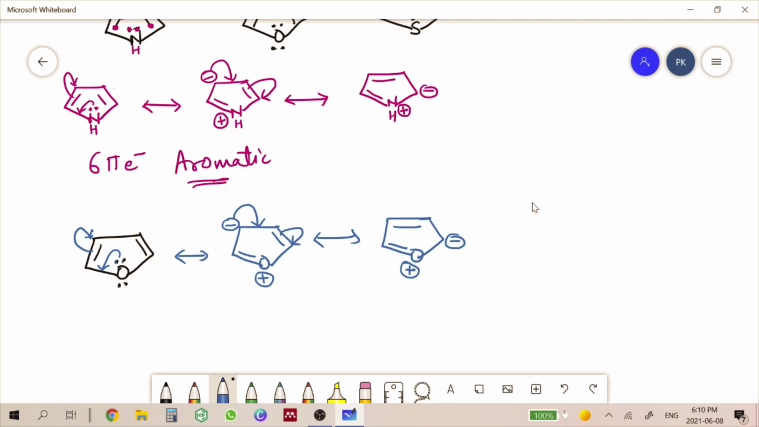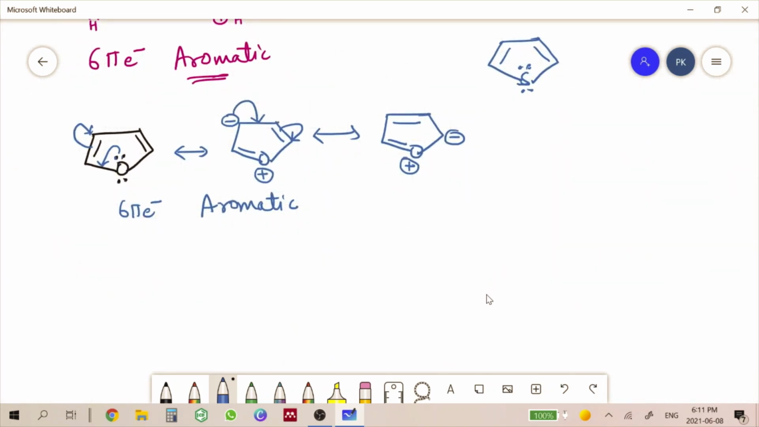Now, we can see that this is planar, this is cyclic, and it has a 6 pi electron system, and also all the pi electrons are distributed over all the atoms involved in the ring system. So, this is the reason that furan is also aromatic in nature. Similarly, you can explain the aromaticity of thiophene. I am not going to explain it here because it is very similar to furan. You can do it yourself.